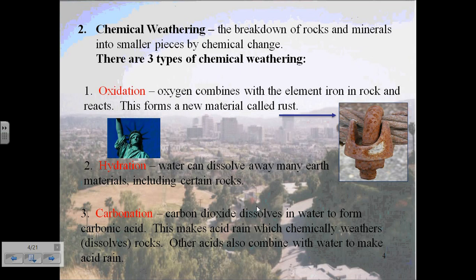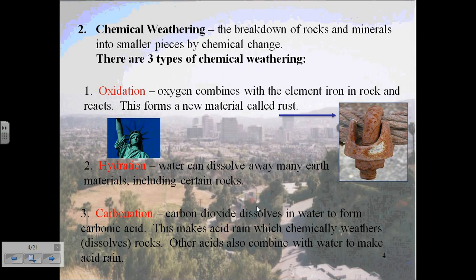And what that means is that the rocks no longer maintain the same identity that they had before the chemical change. So there are three examples of this that I have provided. One is oxidation, the other is hydration, and the third is carbonation.